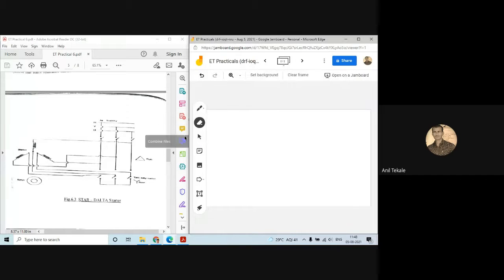Star means what? Here I will show you the three windings where a second end of every winding is connected together, that is called a star. The delta is nothing but what? Suppose this is A, B, C, so one end of the winding is connected to another winding's starting point. Again this winding's end point is connected here, and another winding's end point is connected to here. So that means the end point of every winding is connected to the starting point of another winding.